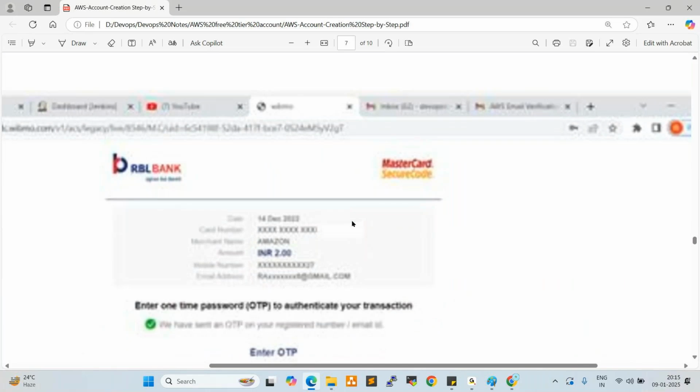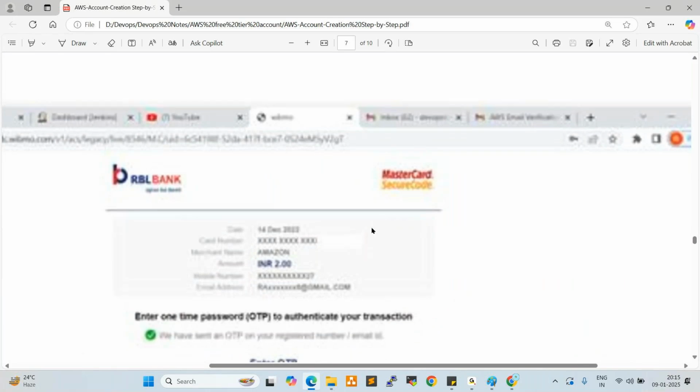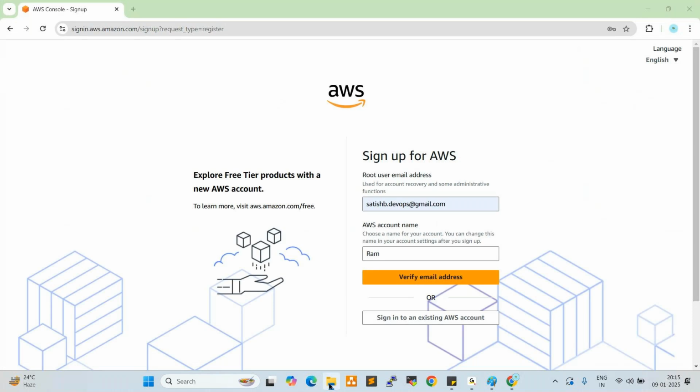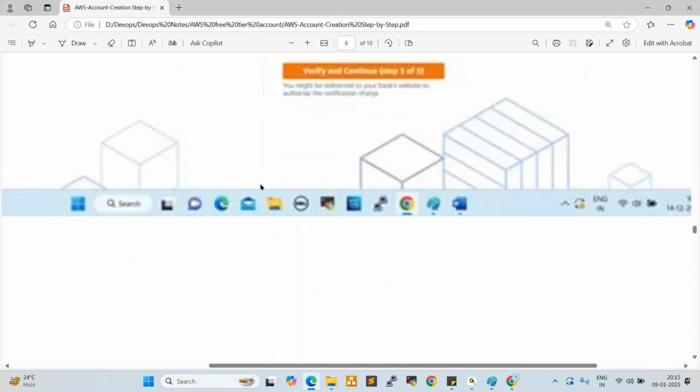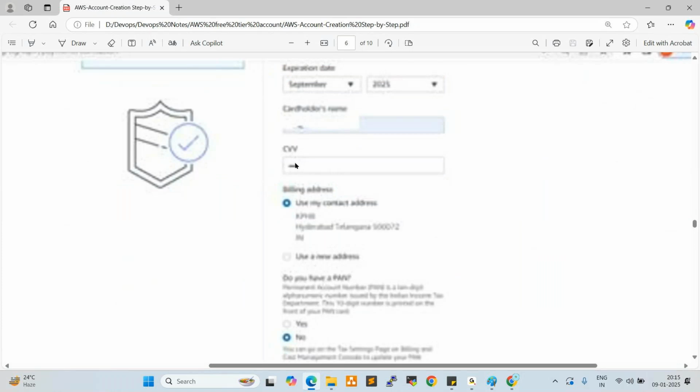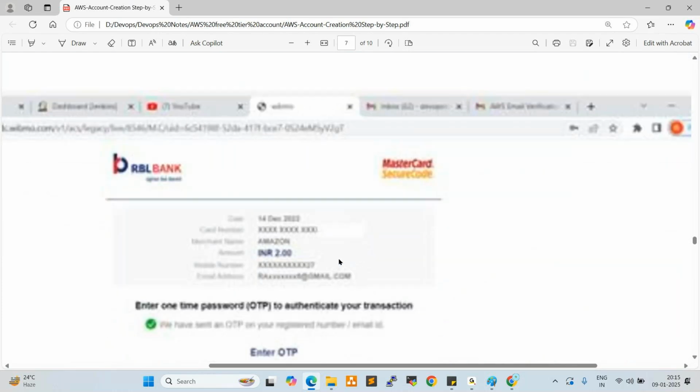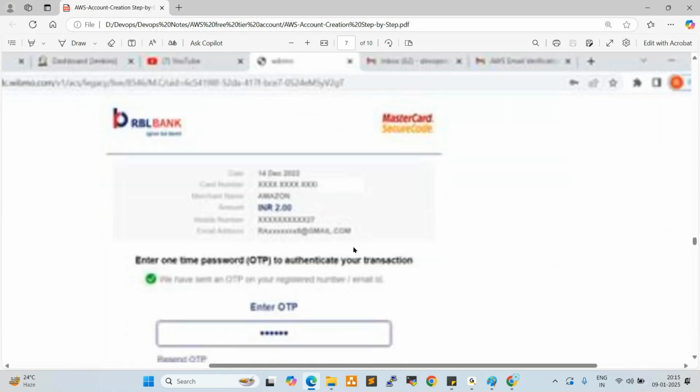So after that, see here, once you submit that, what will happen here? So from your account, 2 rupees will be deducted. So one page is missing here. Just a minute. Why did it show it like this? Yeah. So once you give the CVV and select the PAN, click on verify and continue. Once you click on this, what will happen? Yeah, it will ask you to provide your OTP.